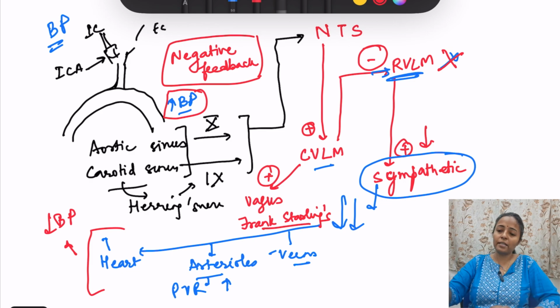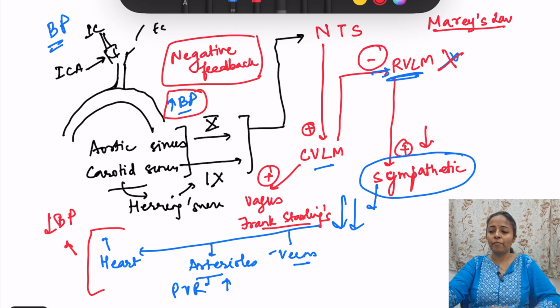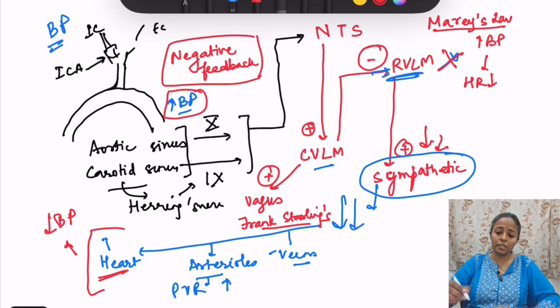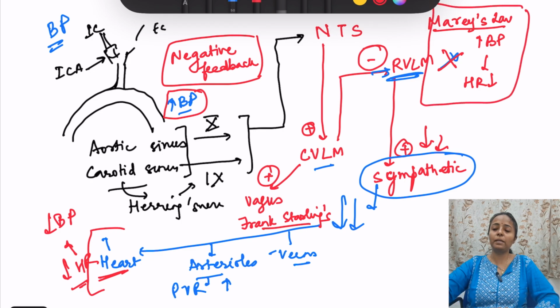Now because of this there is a reflex which you should know, that is a law. Actually this is Marey's law. According to Marey's law, when BP increases heart rate decreases. ऐसे सेंटेंस में बोले तो heart rate is inversely proportional to BP. Whenever BP increases heart rate decreases, whenever BP decreases heart rate increases. वो इसी की वजह से, because of this baroreflex, increase BP, sympathetic system decreases, so heart activity is decreasing, so heart rate is decreasing and because of this BP is corrected. ओके. तो Marey's law सिंपल याद रखो, increase in BP, decrease heart rate.